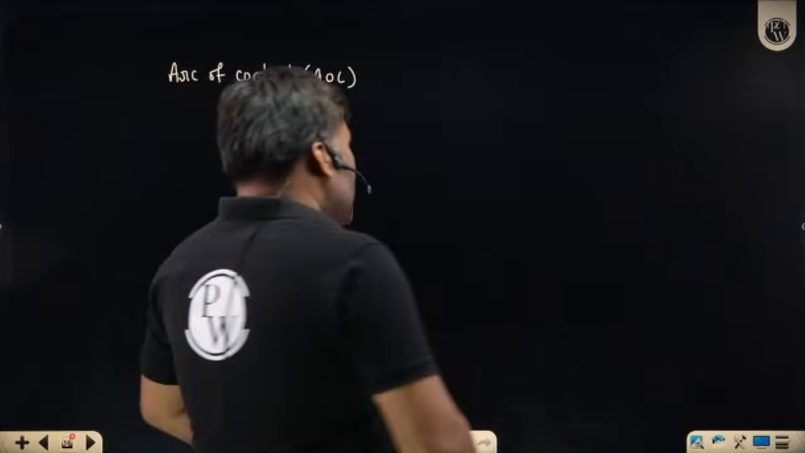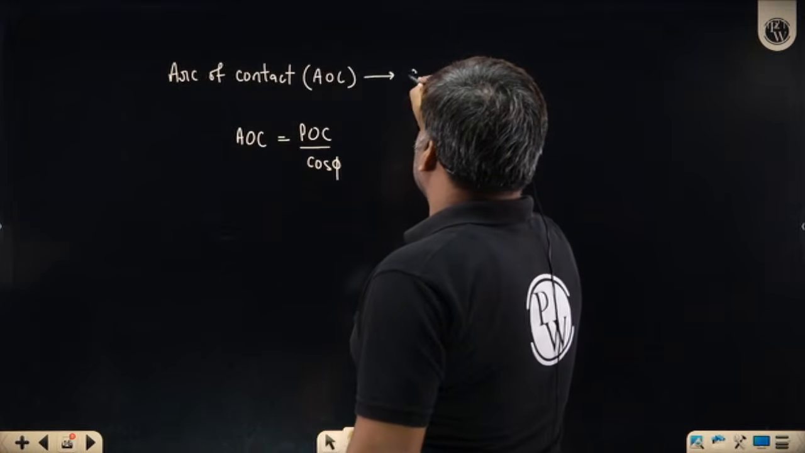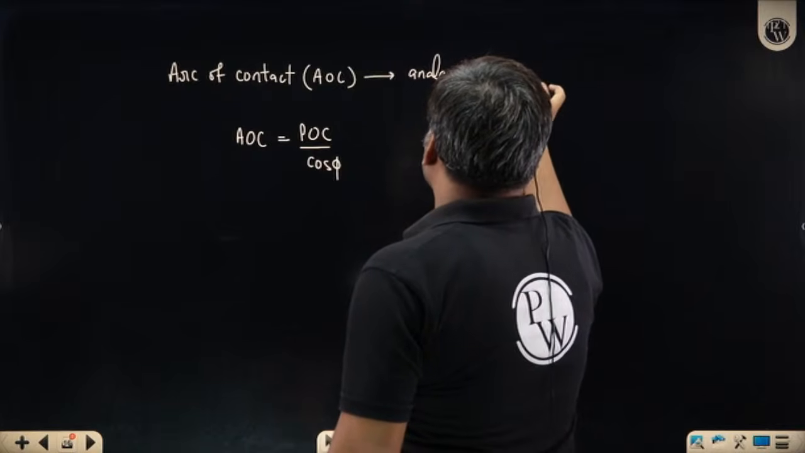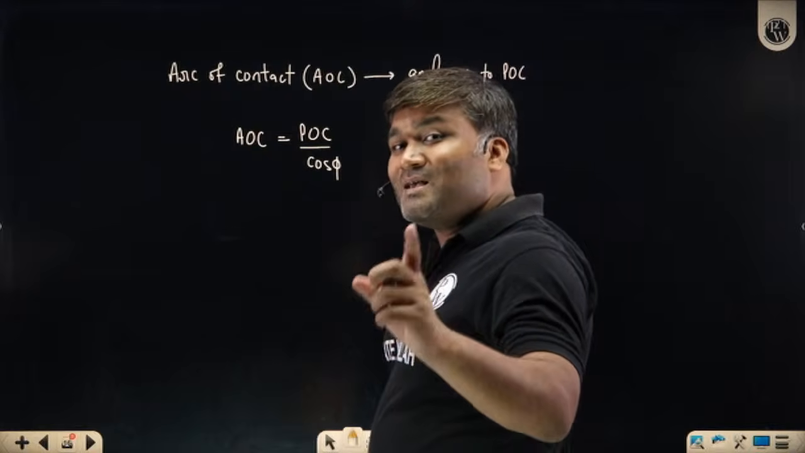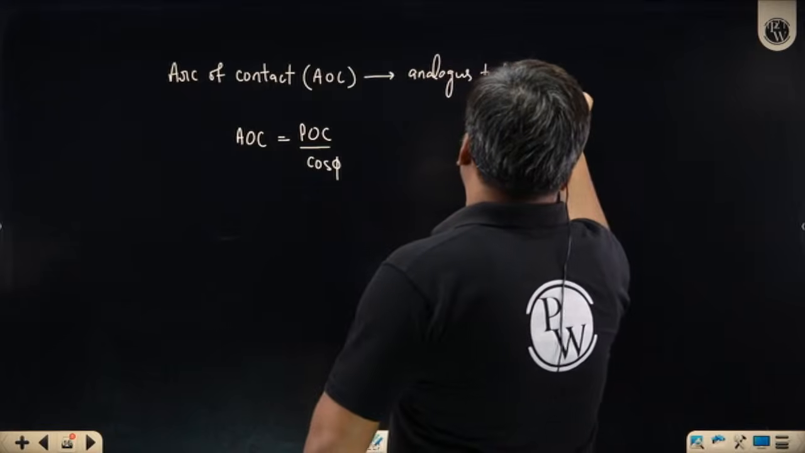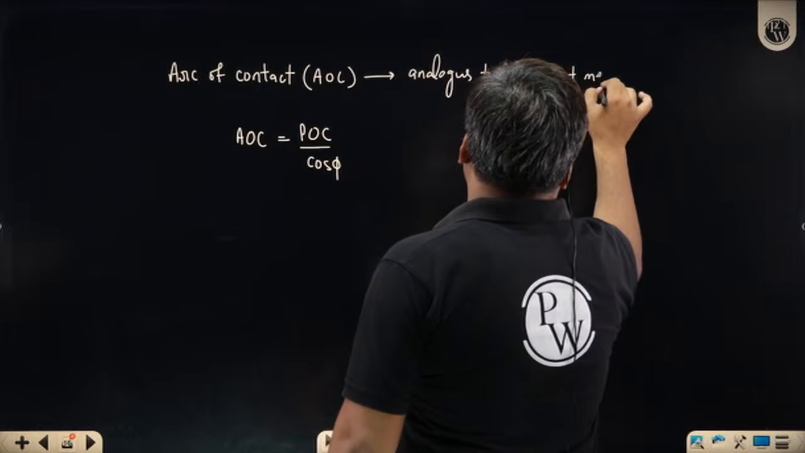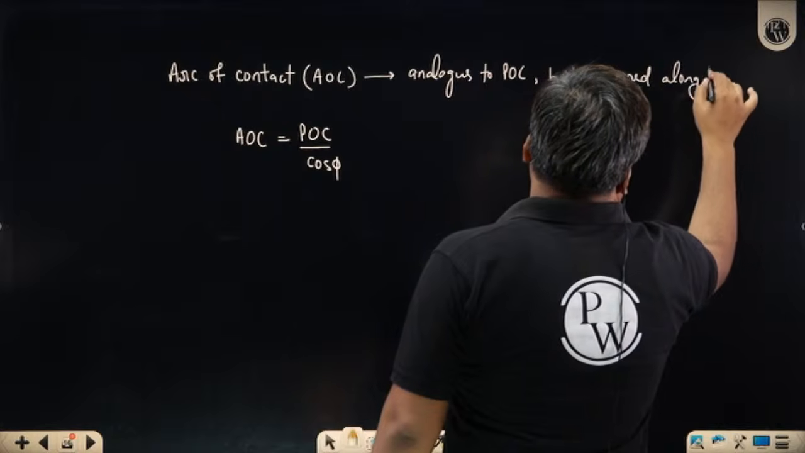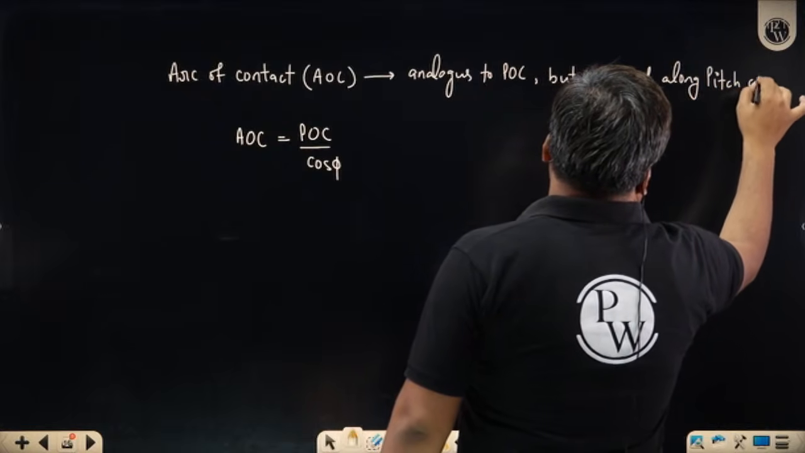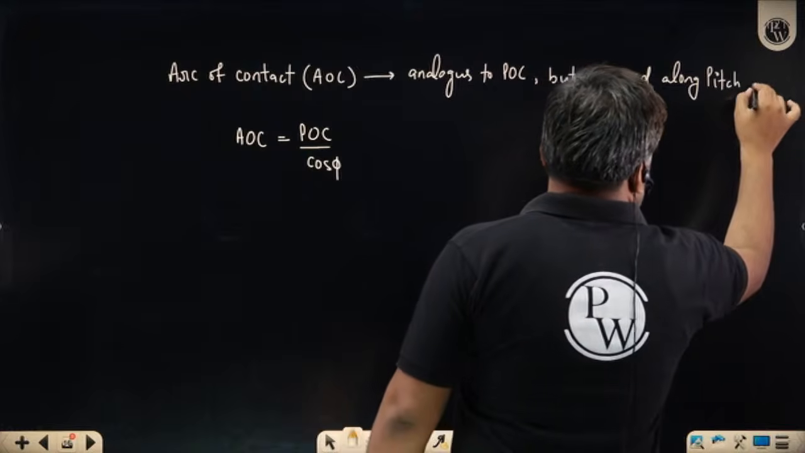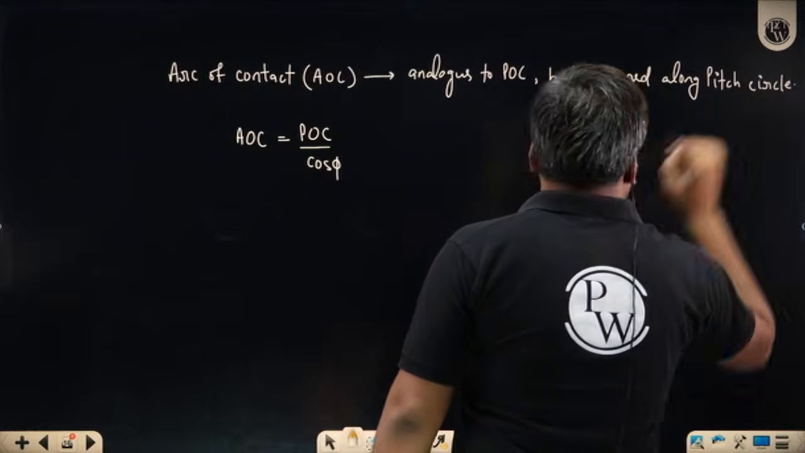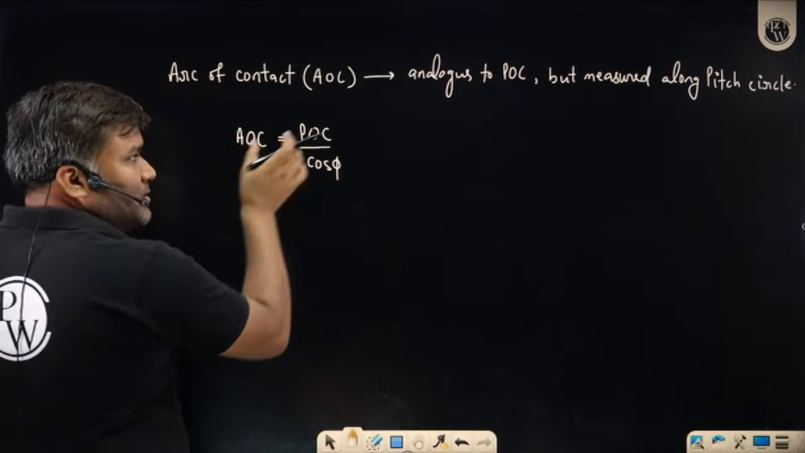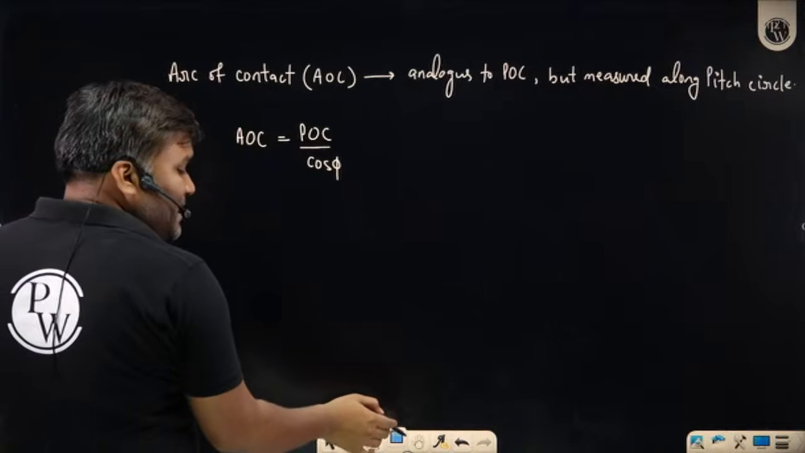How do we define this? Actually, this arc of contact is analogous to path of contact, similar to path of contact, but I measure this distance along the pitch circle. है ना? Path of contact we just have calculated. KL का value. Put the value here, divide by cos phi, will be getting arc of contact का value.